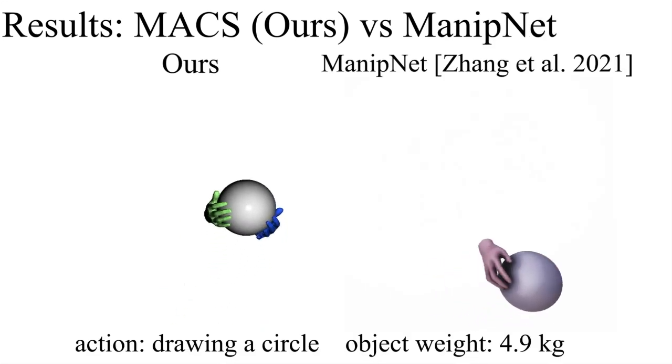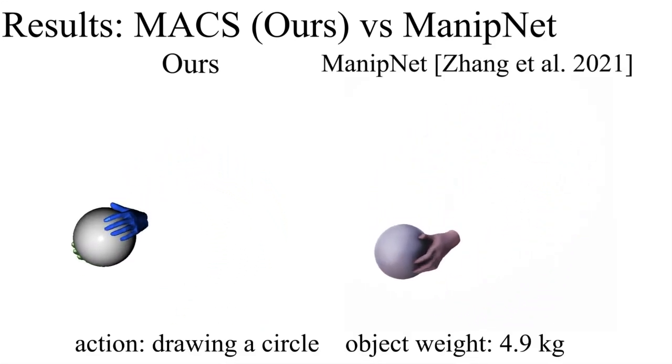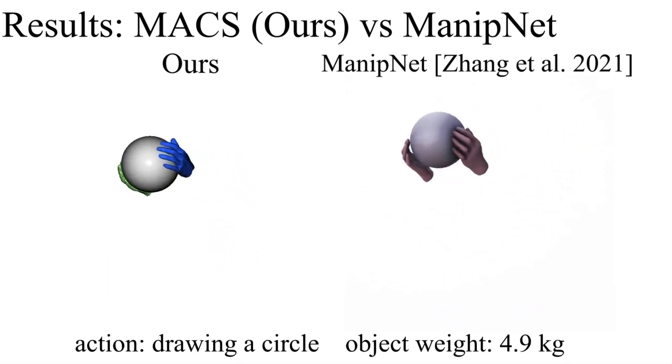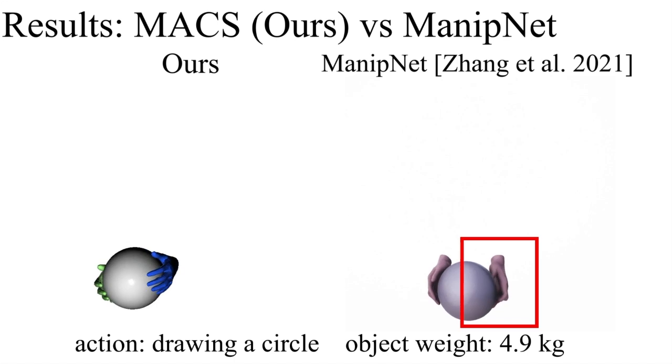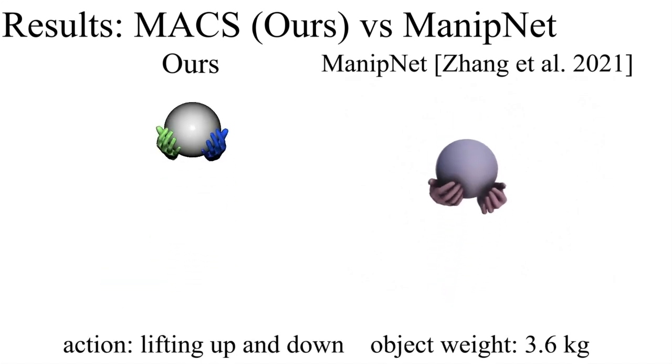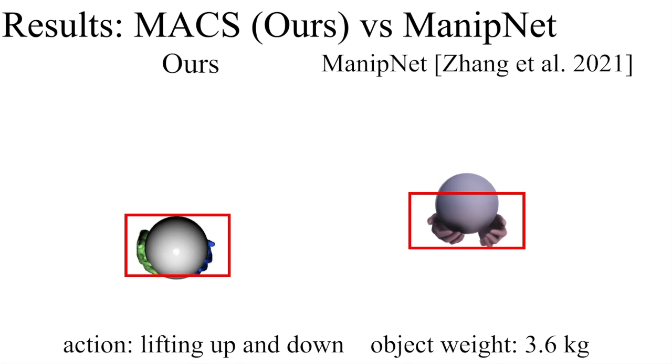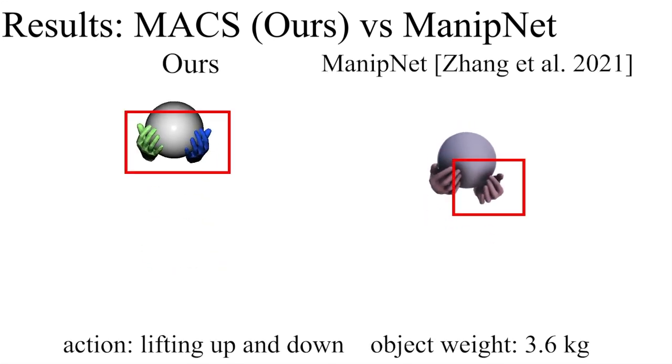We now compare our method with MANIPNet. MACS shows more stable synthesis in terms of the grasps and plausible hand-object interactions. Note that the ground truth object trajectory and hand rotation and translations are given to MANIPNet as input, in contrast to MACS that does not require these inputs.